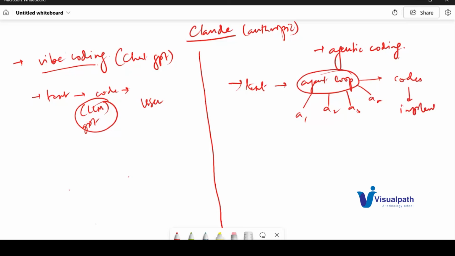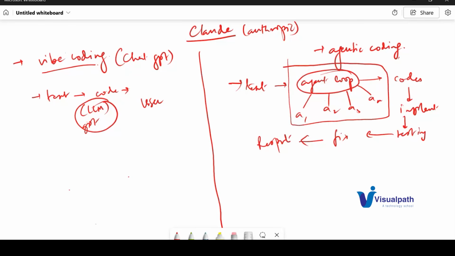If you ask, it will also do testing. It will automatically fix bugs during testing, and it will give you the final output, the report output, whatever you want. Internally, this is what Claude calls the agent loop, and that's why it is called agentic coding.